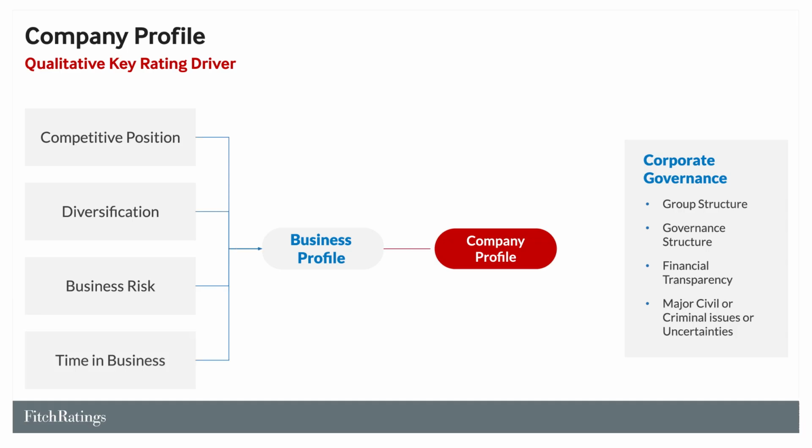Business profile is evaluated via a ranking system that is conducted on a relative basis within the cohort of insurers defined by the selected IPOE, including insurers both rated and unrated by Fitch. Corporate governance is ranked on a relative basis within the cohort of insurers defined by the IPOE. The corporate governance assessment can have a neutral or negative impact on the company profile assessment.